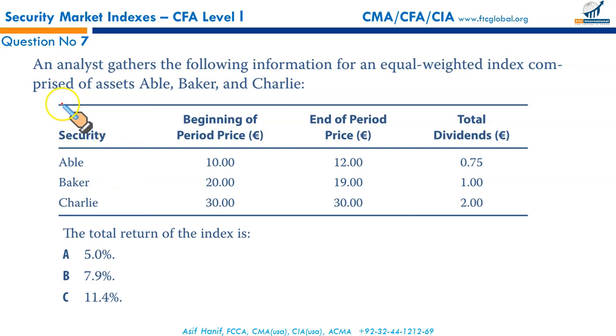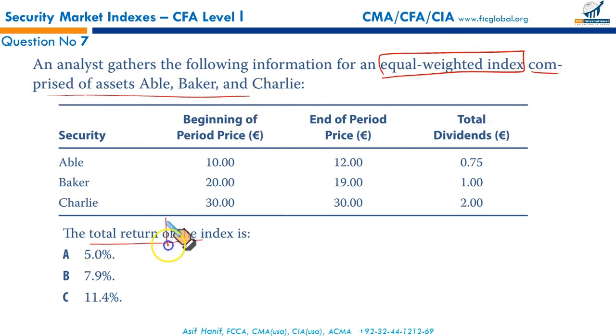Next, an analyst gathers the following information for an equal weighted index. But now we have to calculate the total returns. When you say total returns, that includes the price appreciation or decrease as well as the dividends or interest generated. So what you will do here, 10, 12, 2 is the increase in price plus 0.75 dividends is going to be 2.75 based upon initial price, that's 27.5%.